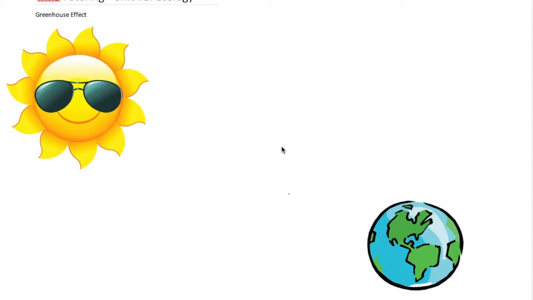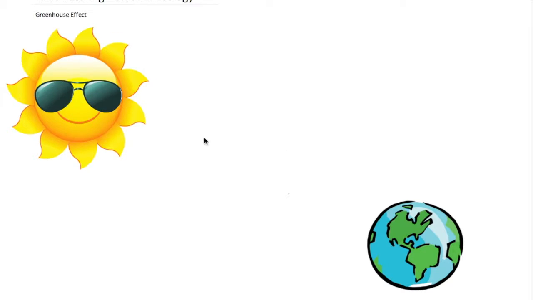So the greenhouse effect is the trapping of the sun's heat in the atmosphere, and the greenhouse effect is the main culprit for global warming, as well as the main factor that leads to the increased amount of radiation within the earth. So what is the greenhouse effect, and how does it have an impact on the earth? Well, for us to know that, we need to know where all the sun's energy is going and how the greenhouse effect is actually caused.